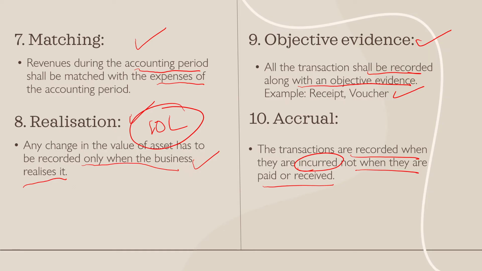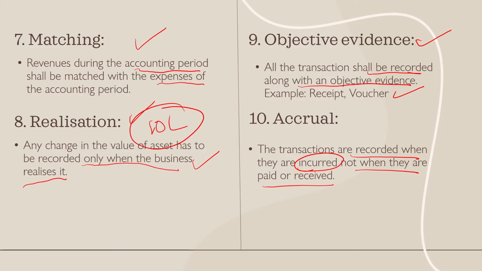And not when we are actually paying it or receiving it, right? Which means if there is an insurance payment, and my insurance subscription is actually due, I'm yet to make my insurance payment, right? And then I have to make payment for my insurance company and I am not doing it. It's outstanding. It belongs to the current financial year. I'll record it in my books of accounts stating that I'm yet to make the payment for that particular thing. But I'm making the payment in the next financial year. Then also I will have to make the entry.